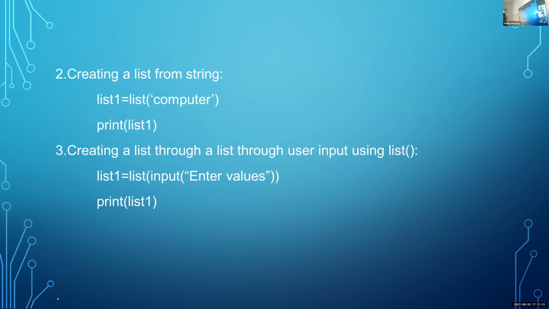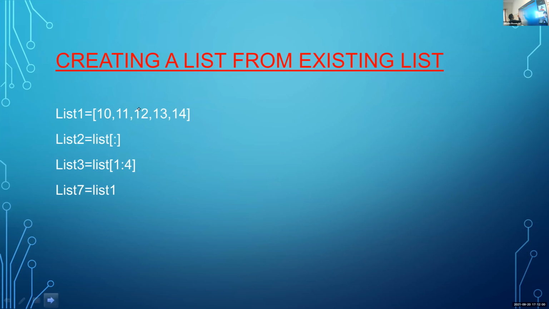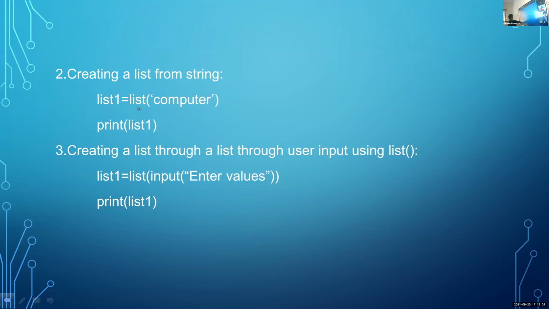The next one is creating a list from a string. Here, the list function is used. Here the list function uses a string as an argument.